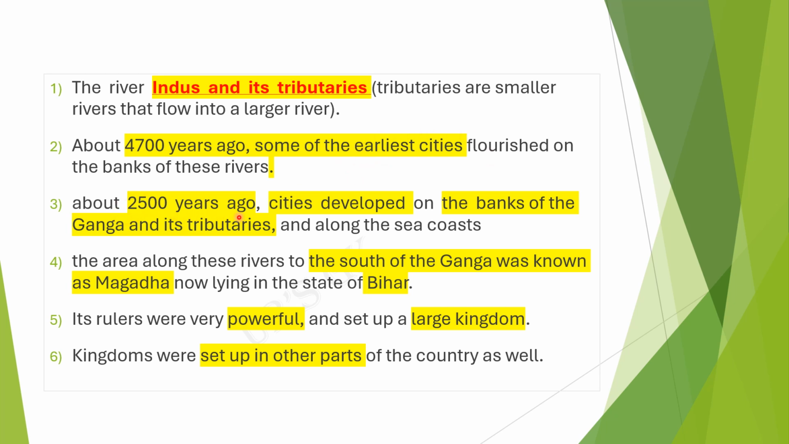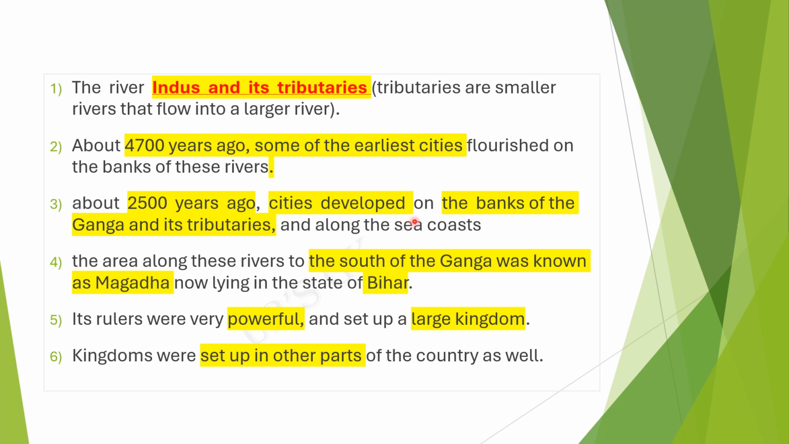Then 2,500 years ago, cities were developed on the bank of the river Ganga. Here the earliest city was started on the bank of the river Indus, and here on the bank of the river Ganga the cities were developed. In how many years ago? 2,500 years ago. This is very important. See here, river Indus means we can easily remember the Harappan civilization that flourished on the bank of river Indus. This is in the northwest part of India.